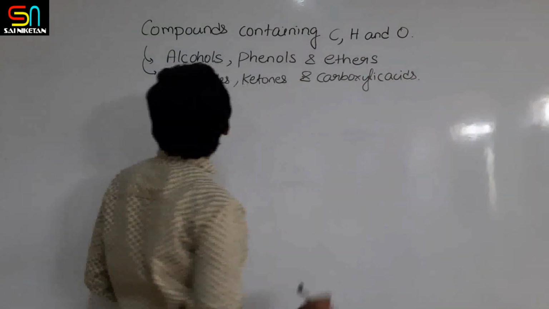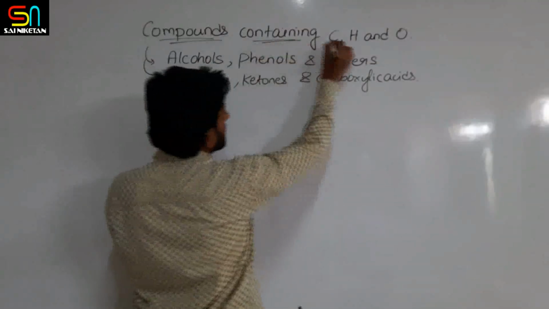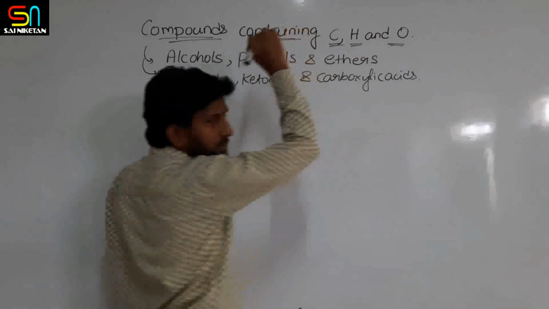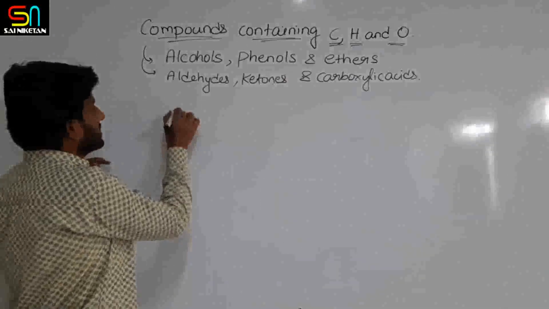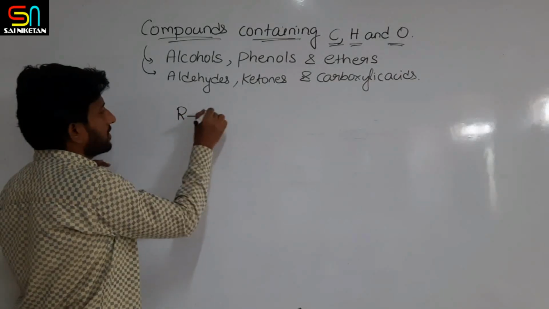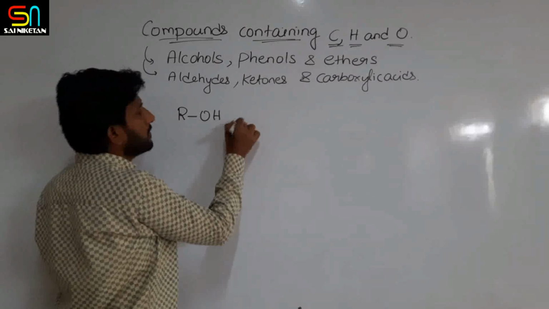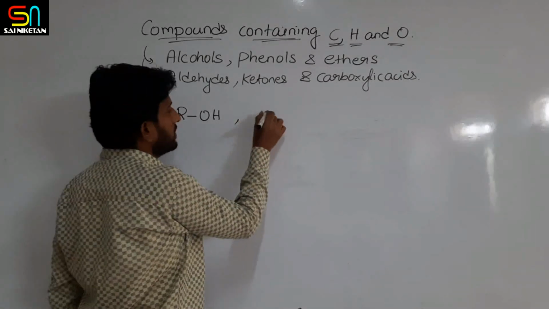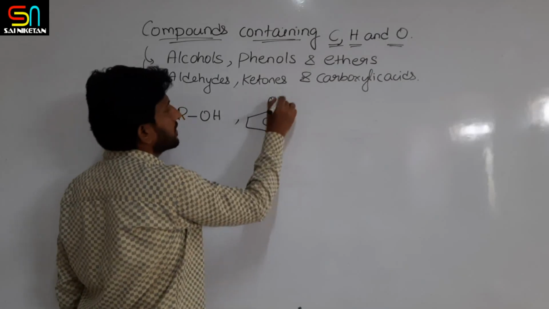So these are the compounds that are containing carbon, hydrogen and oxygen. If you take alcohol, the general formula we are writing, or representation, is ROH, right? Phenol means benzene ring with alcohol group, right?